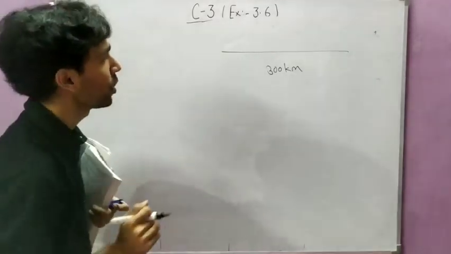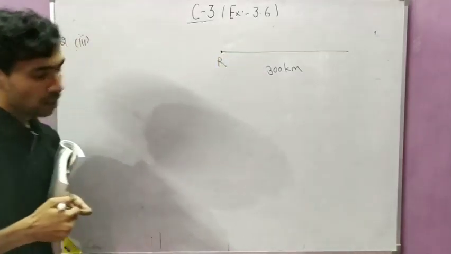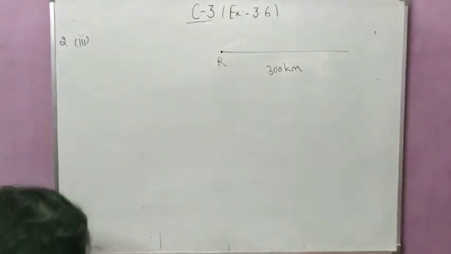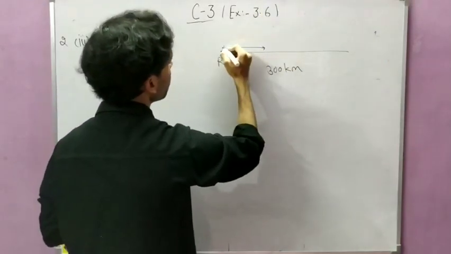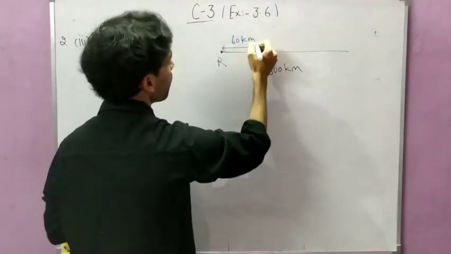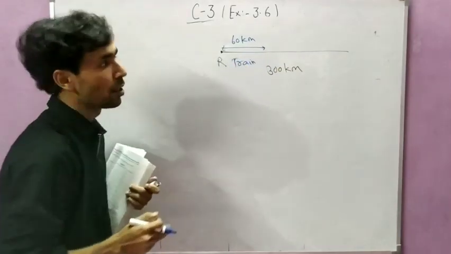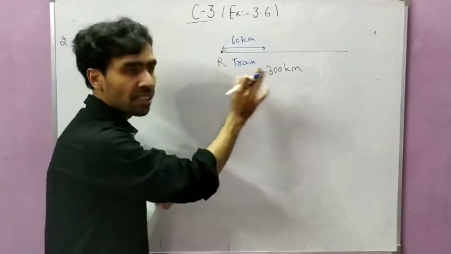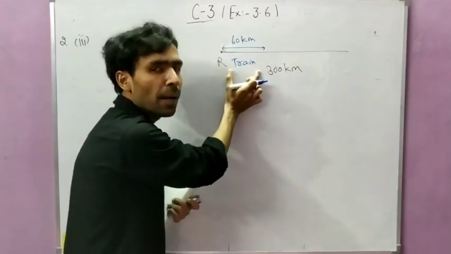the bus. Now students, suppose Ruhi is starting from this point. Ruhi starts from this point, and after completing 60 km by train, suppose she is going 300 km and the first 60 km she has completed by train.